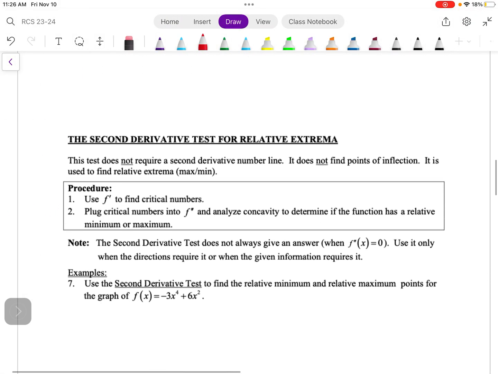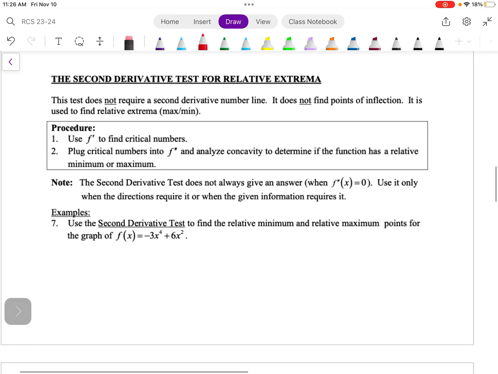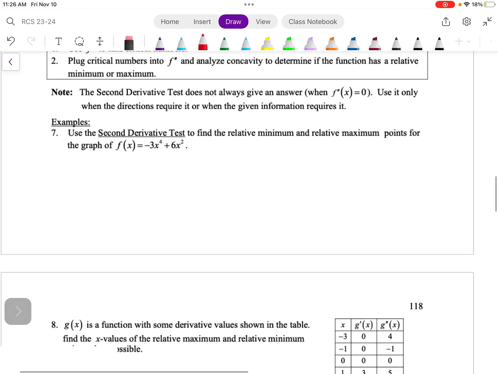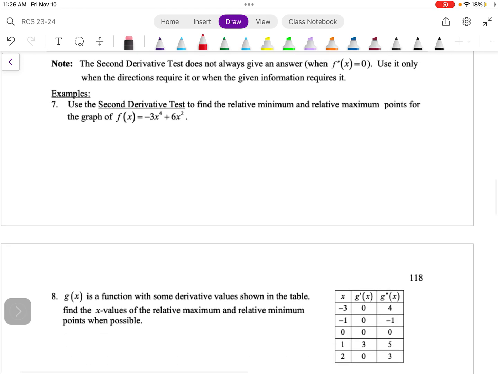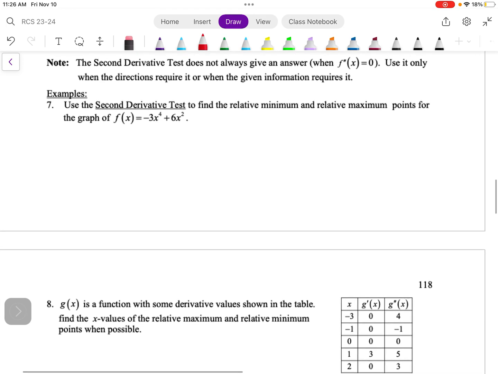Okay, let's go on to the second derivative test for relative extrema, and let's look at example 7. It says use the second derivative test to find the relative min and relative maximum points for the graph given.